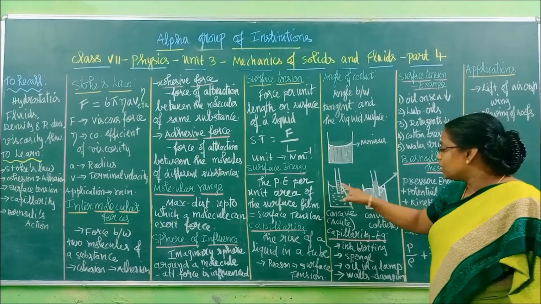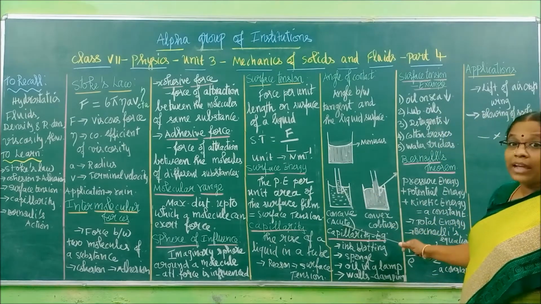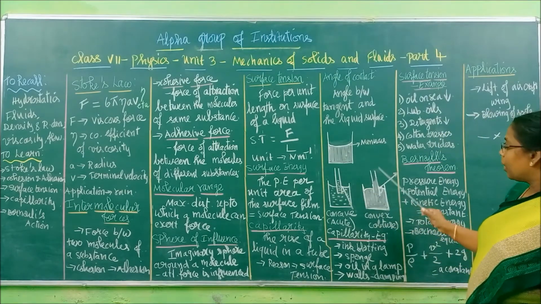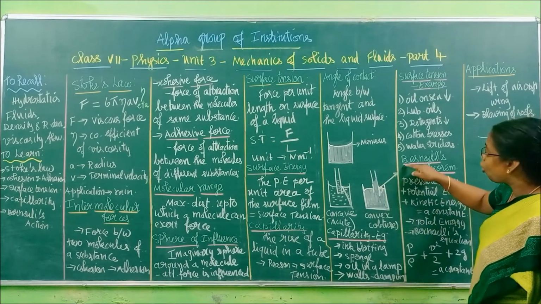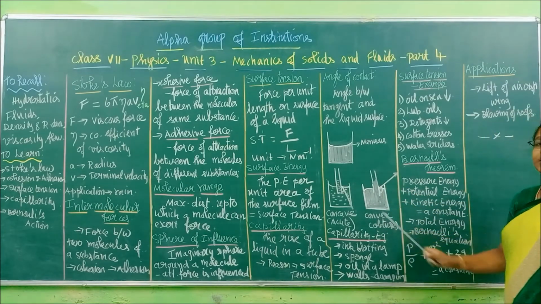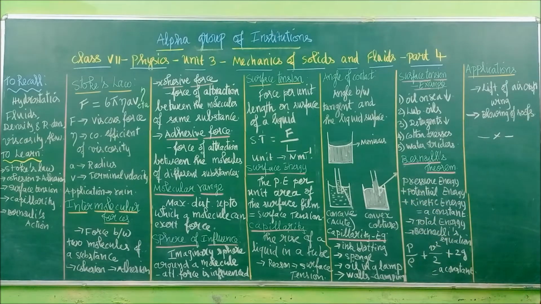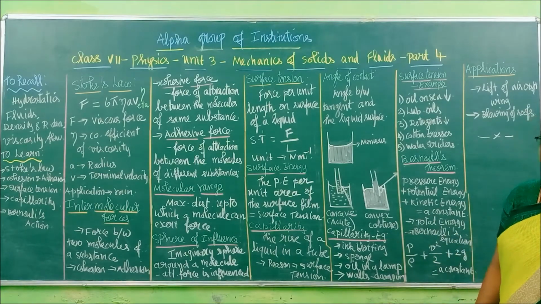So if the meniscus is concave, the angle will be acute. What angle? Angle of contact. Now if the meniscus is convex, right, the line will go upwards and this angle is obtuse. So remember this, very important, 1 mark will be asked on this. Right. Now we have to see a few examples of capillarity.